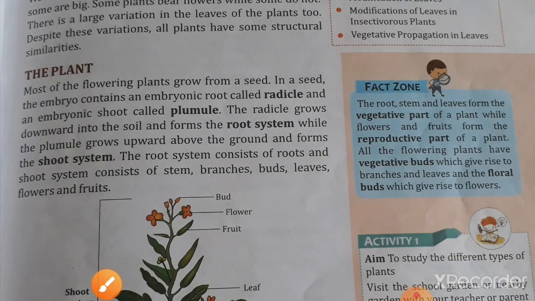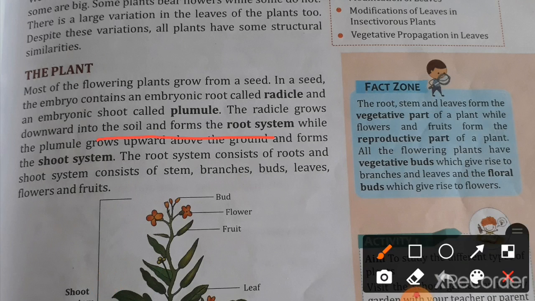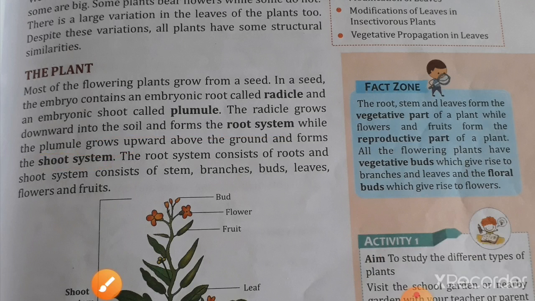The radicle grows downwards in the soil and forms the root system, while the plumule grows upwards above the ground and forms the shoot system. The root system consists of roots and the shoot system consists of stem, branches, buds, leaves, flowers and fruits.